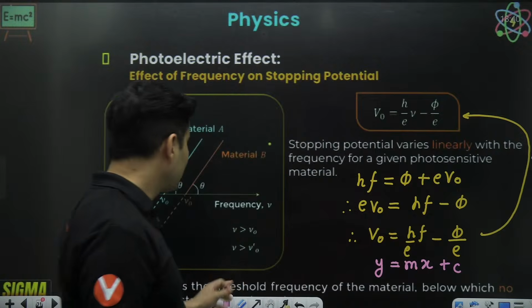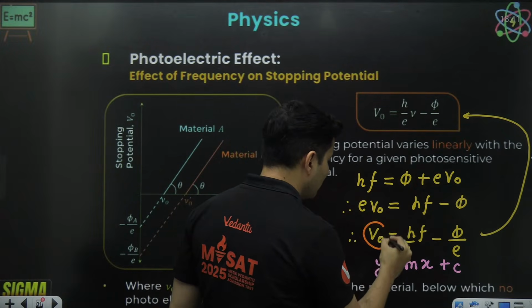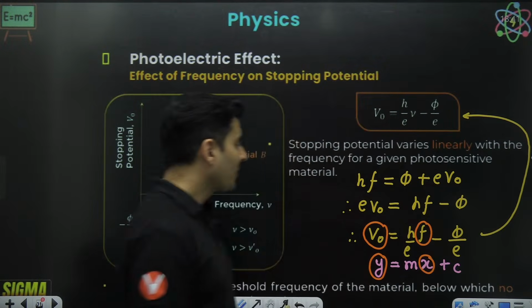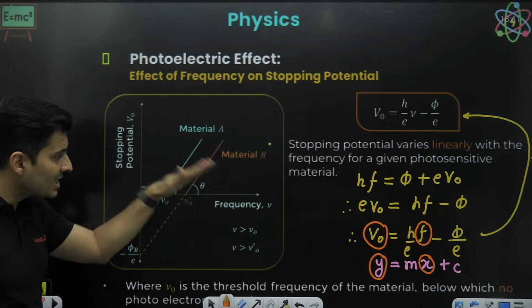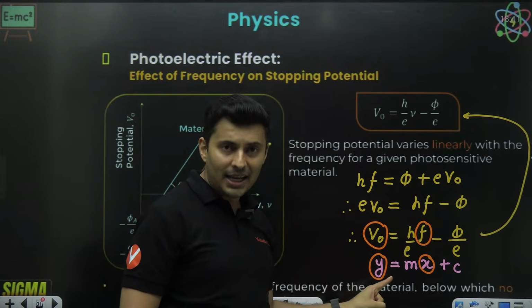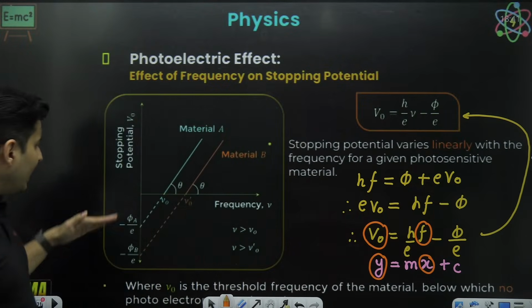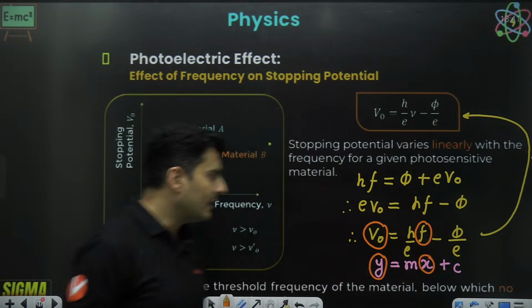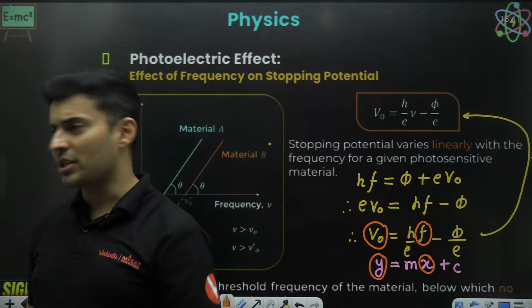So if somebody decides to plot a graph of the voltage versus the frequency, it will be a straight line, and the slope of voltage and frequency will be h by e. h is Planck constant, e is the charge, and where it intersects the vertical axis will be negative, and that point will be phi by e, work function by e.